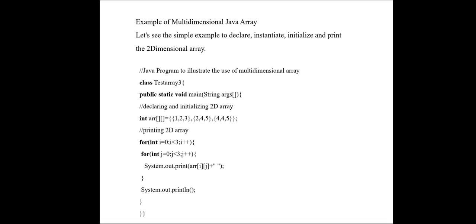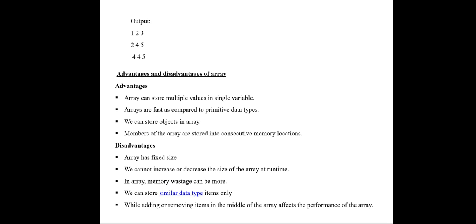Okay. So since we have given j loop inside the i loop, nested for loop we have given here. So we are printing the values of the matrix, 2-dimensional array. So it is a 3 by 3 matrix. So the output for the 3 by 3 matrix is given.